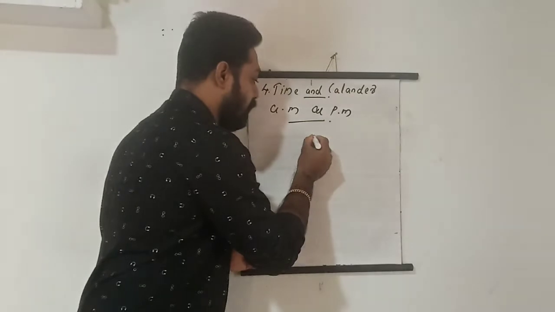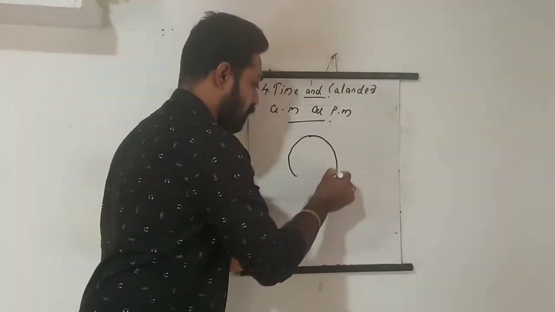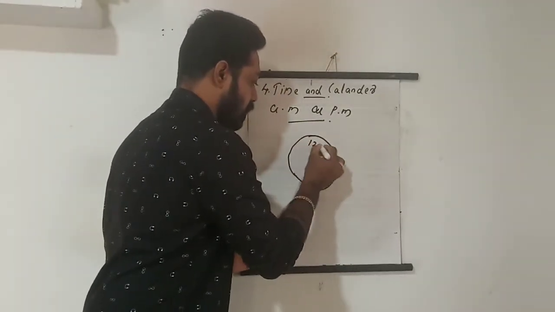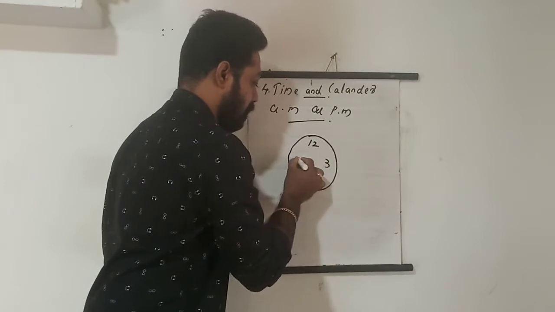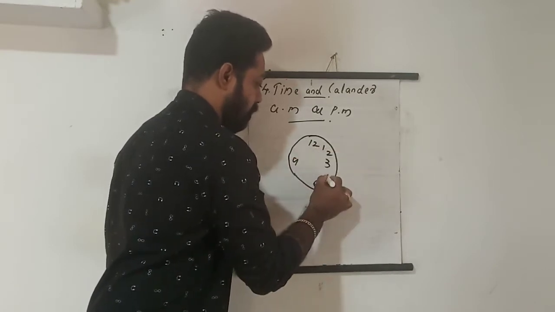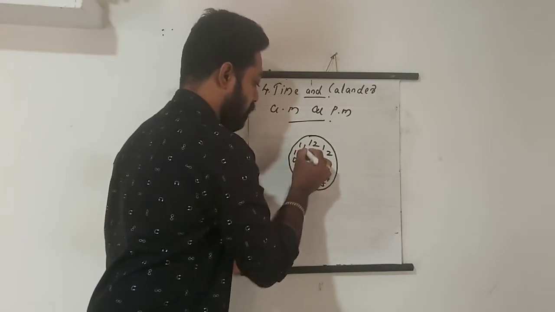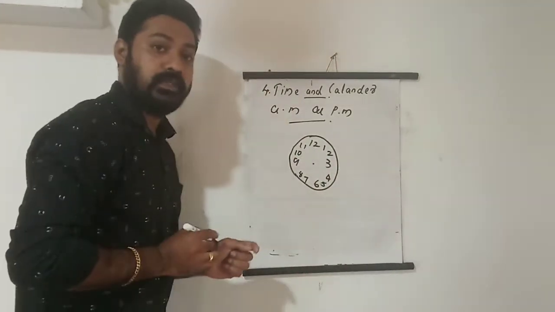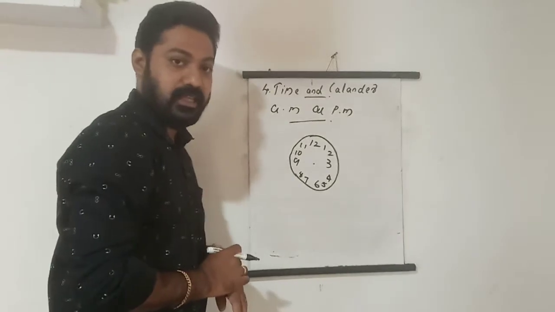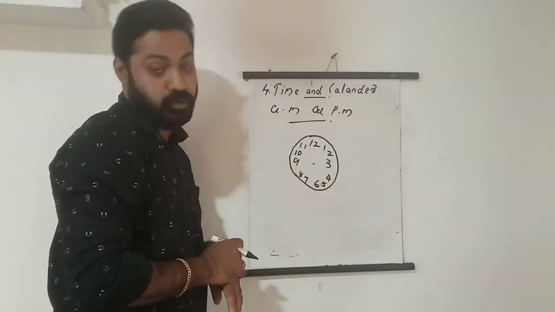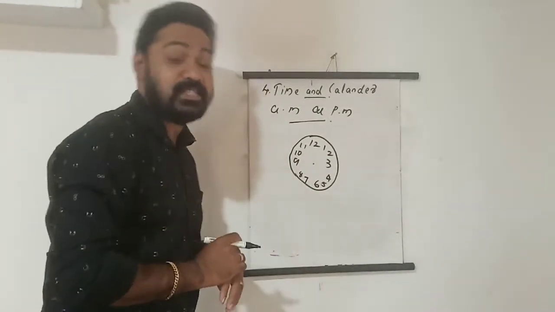We all know that in a clock, we can see that our clock is like this way, isn't it? It's 12-hour format. When will our day start?